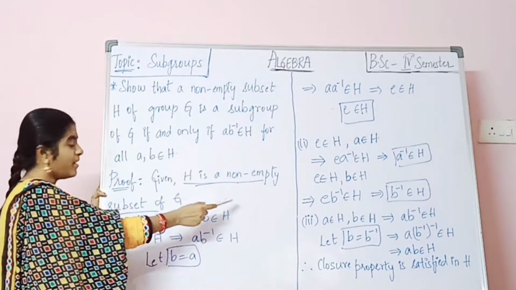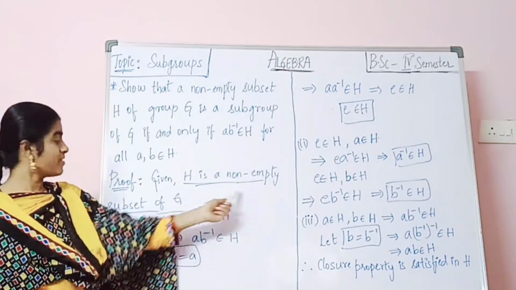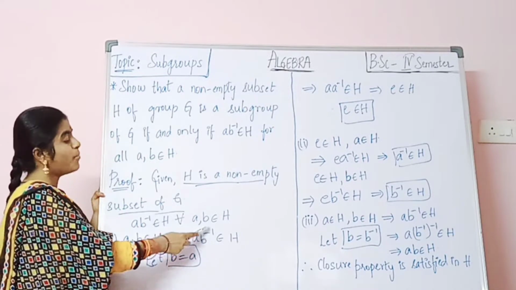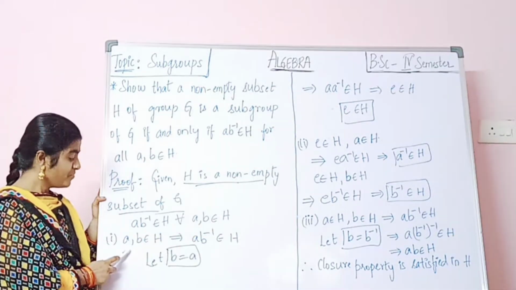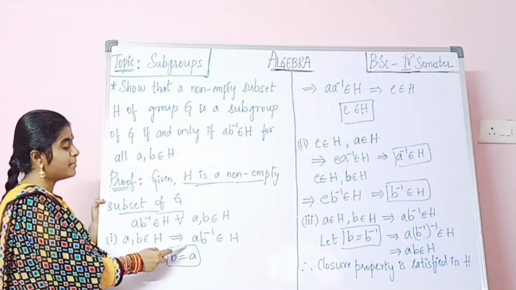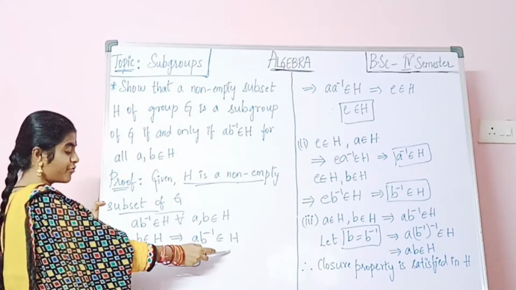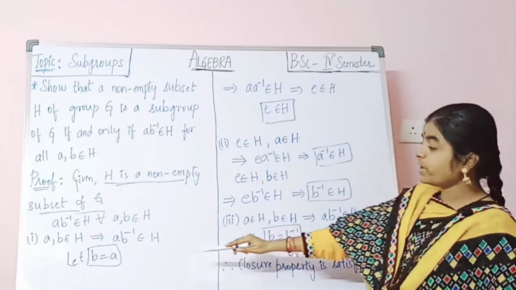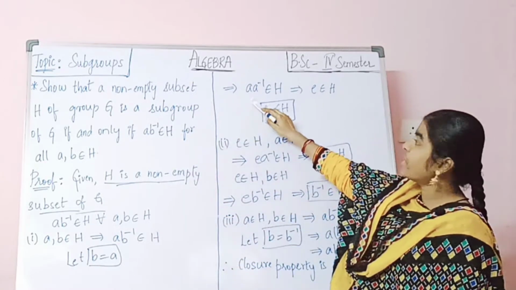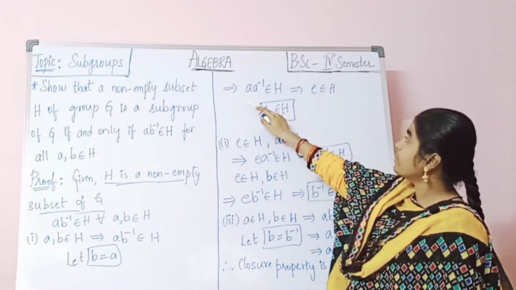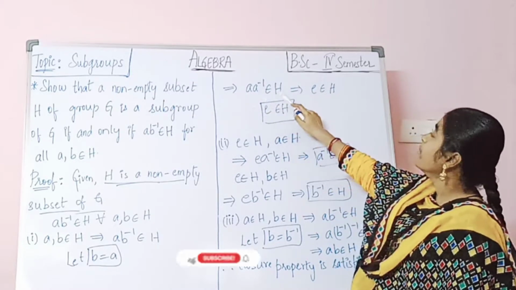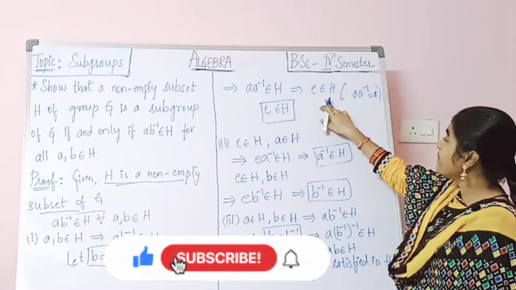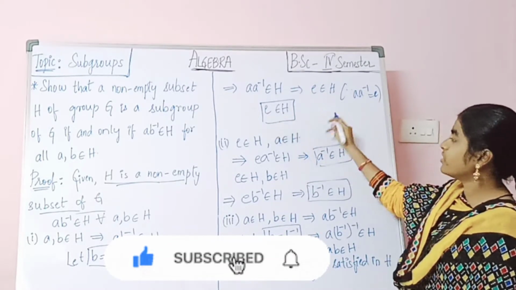Given: H is a non-empty subset of G, and AB inverse belongs to H for all A, B belongs to H. So first, A, B belongs to H implies AB inverse belongs to H. Now let us assume B equals A here. In the place of B, we substitute A, so that implies A into A inverse belongs to H. Since A into A inverse equals E, that implies E belongs to H. Therefore E belongs to H.